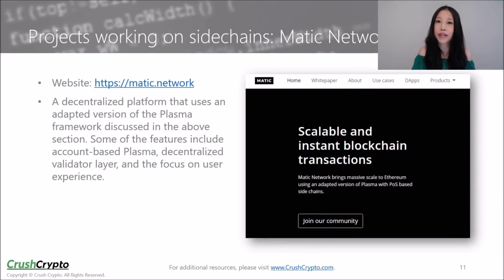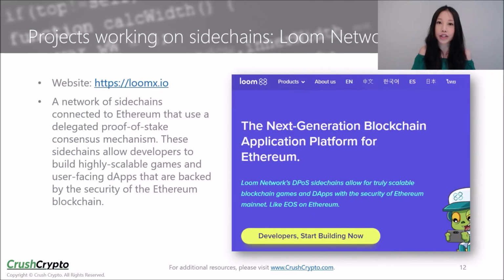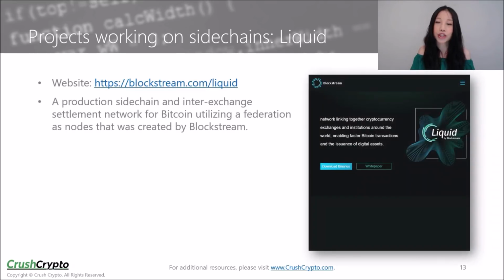Matic Network is a decentralized platform that uses an adaptive version of the Plasma framework. Some of the network's features include account-based Plasma, a decentralized validator layer, and a focus on user experience. Loom Network is a network of sidechains connected to Ethereum that use a delegated proof-of-stake consensus mechanism. These sidechains allow developers to build highly scalable games and user-facing decentralized applications that are backed by the security of the Ethereum blockchain.